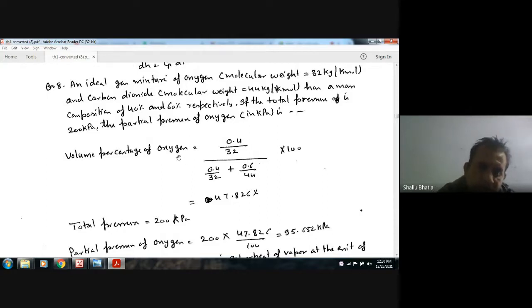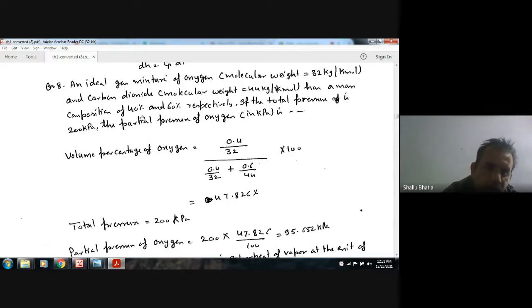So here we have 40% of oxygen and 60% carbon dioxide. Now, from this, this is the mass percentage, and we need to calculate the total pressure of the system.